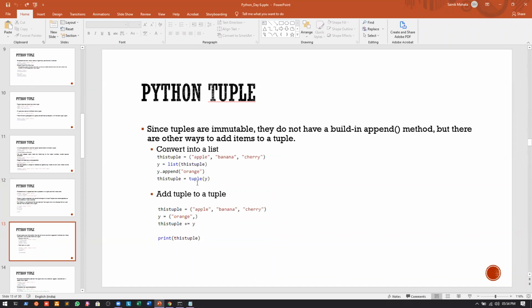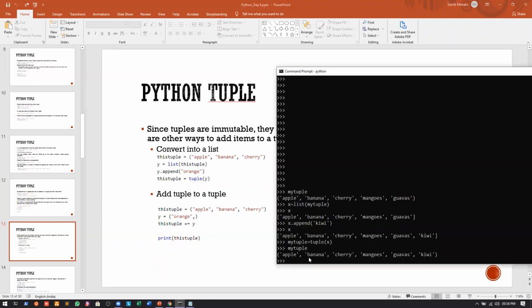Now, what else can we do? We can add a tuple to a tuple. Which means if I want to add orange to this, we can either use the list method that we have seen earlier, or else we can write tuple1 is equal to, creating a tuple with a single element, orange. And what did I say for a single element? What was the catch? Anyone? What was the catch?